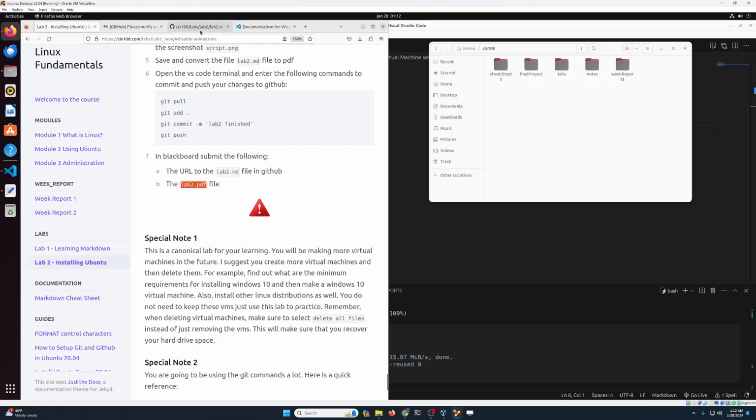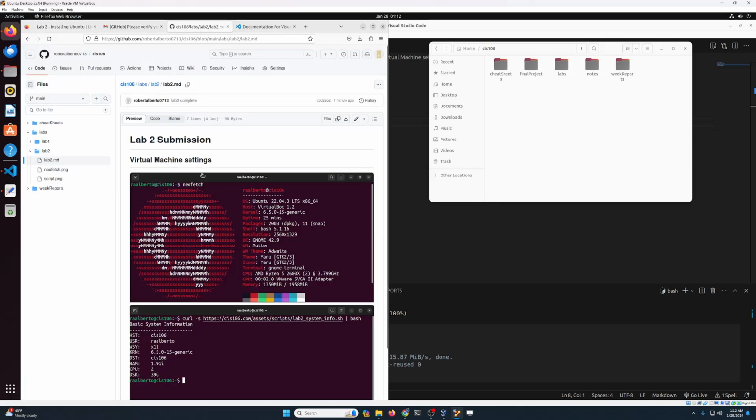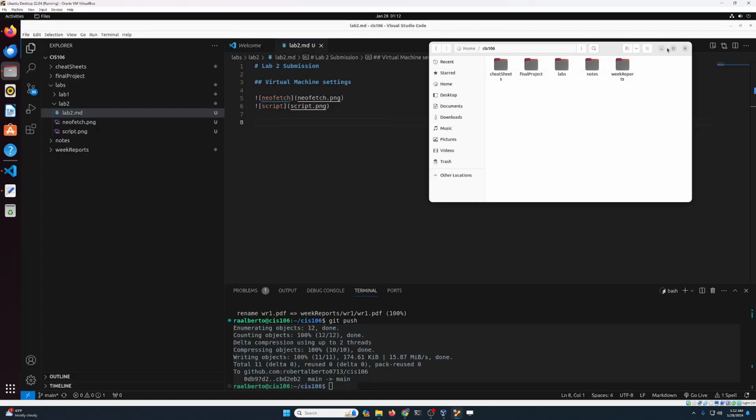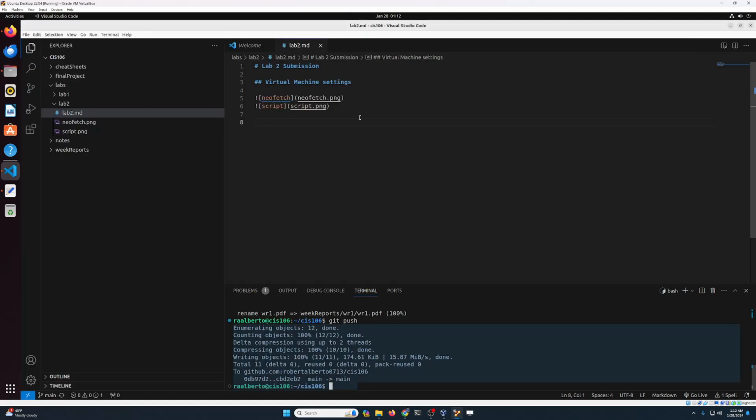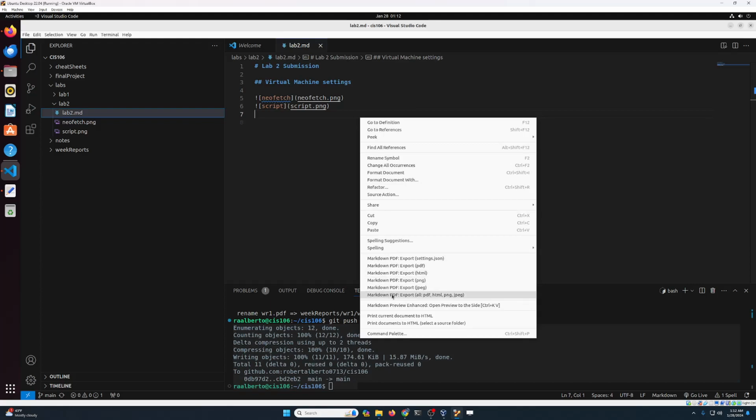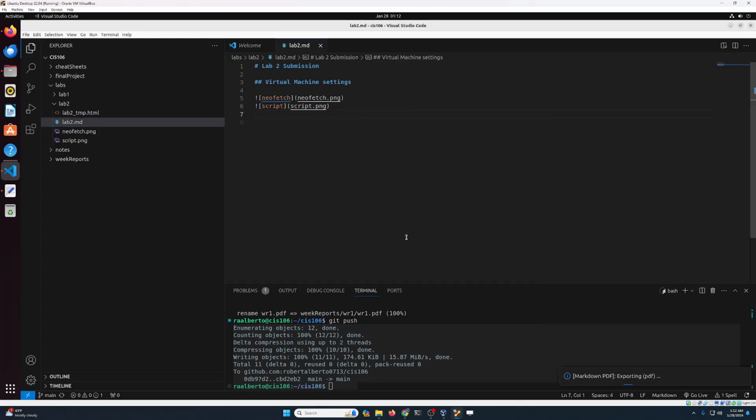But we made a mistake. We forgot to convert this file to PDF. Now, in this scenario, all we have to do is go back to VS Code, right click, convert to PDF, give it a second so that the extension does its magic in the background.